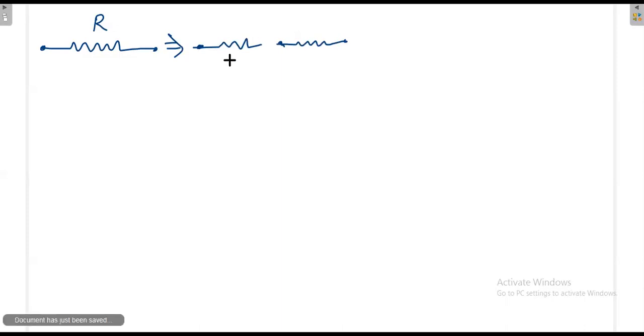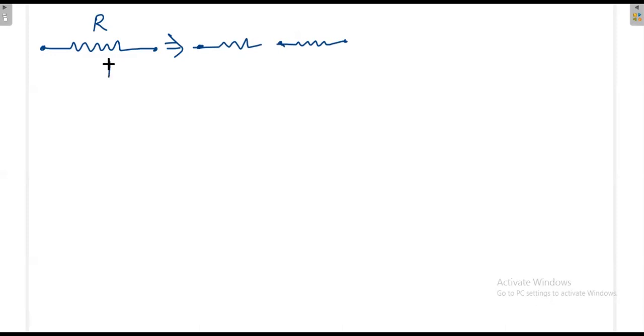See, this resistor is made of some material. It has some dimension. Suppose I cut the resistor into two parts. The resistance of the individual pieces may decrease or may increase, that I don't know. But one thing is clear, the material remains the same.